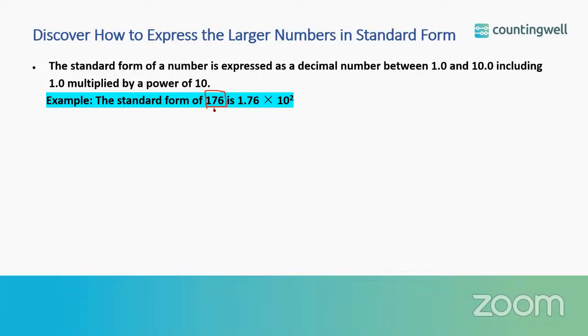So first convert this number as a decimal number between 1 and 10. So it should be greater than or equal to 1 but less than 10. So what we are having, 1.76. And as we are moving the decimal point here, that is after 2 digits from the right hand side, so we have 10 to the power of 2.